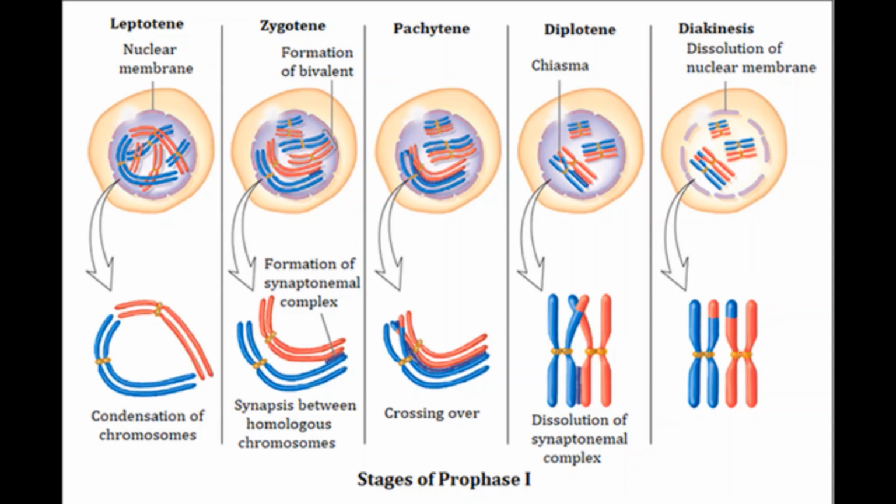Now, if you see these diagrams, we can see the recombinant chromosomes form. So this is the blue chromosome with part of the red chromosome, and this is the red chromosome with part of the blue chromosome. So new types of chromosomes are formed due to the crossing over process. So that is the beauty of meiosis.